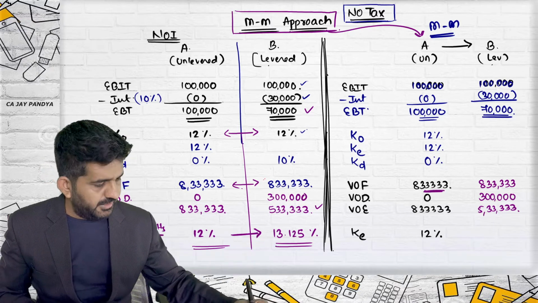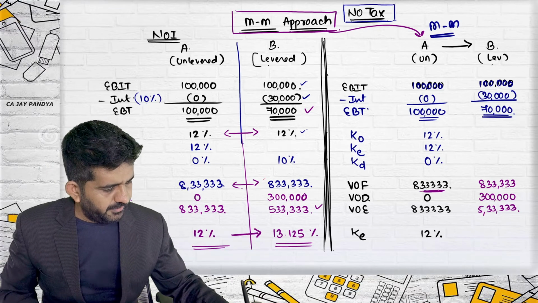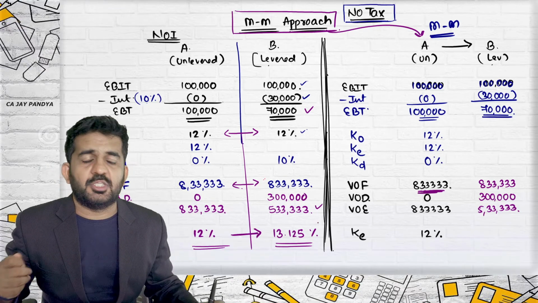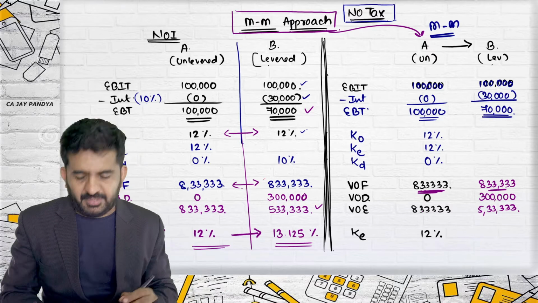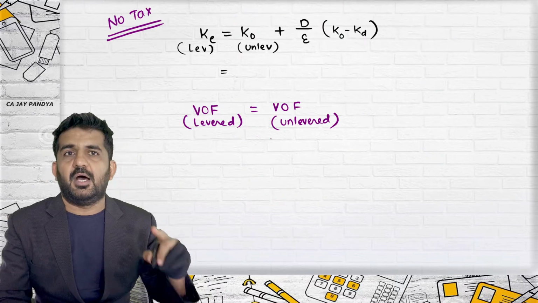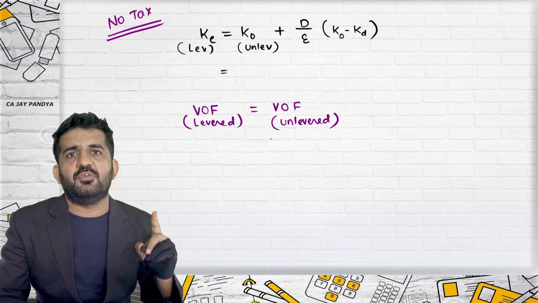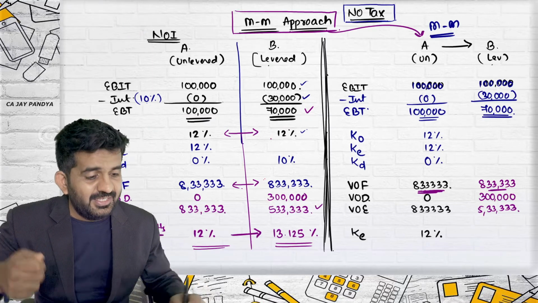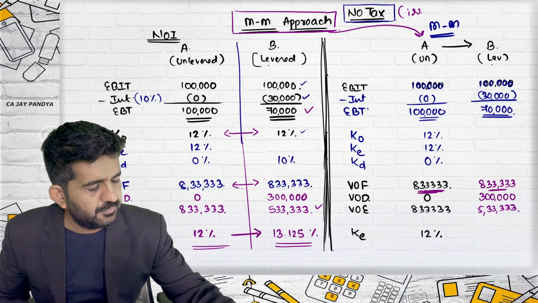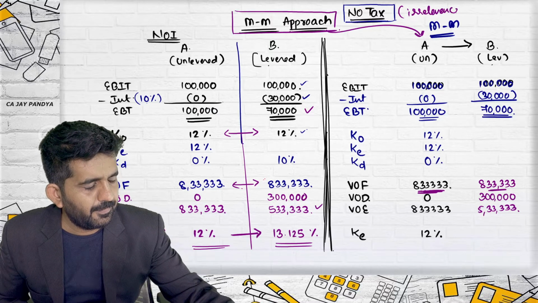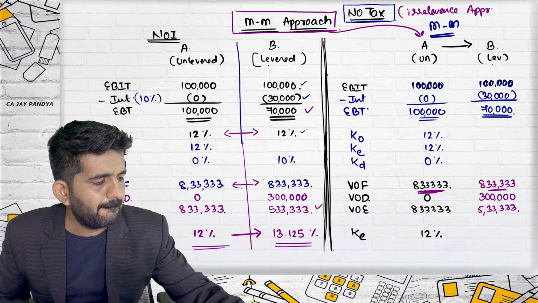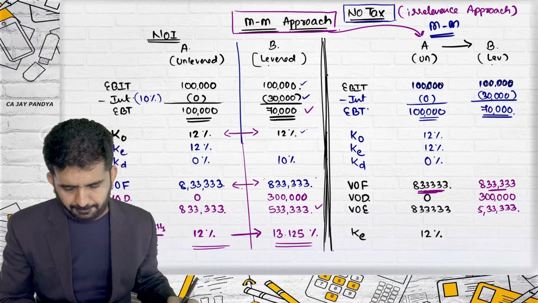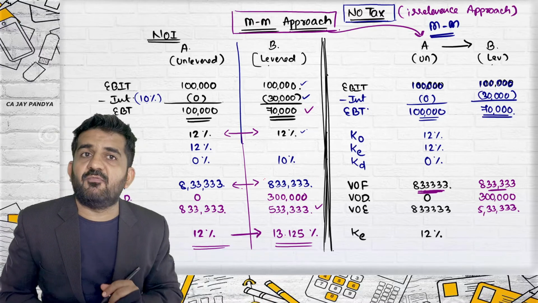This is 8,33,333, so this also remains same. By which formula? This formula. As if there are no taxation, value of levered firm and unlevered firm are same. Again, irrelevance approach. So I have got the answer of value of firm.